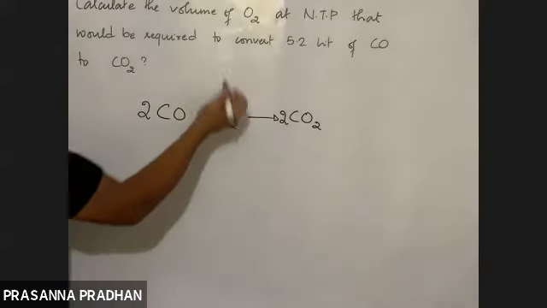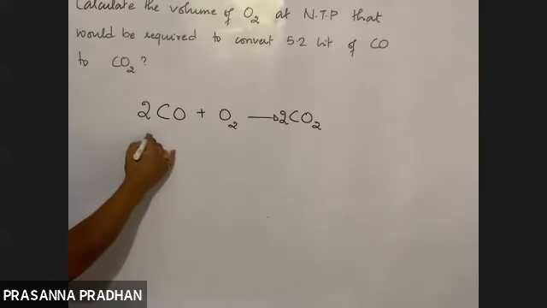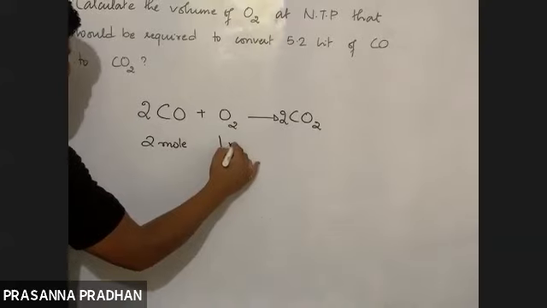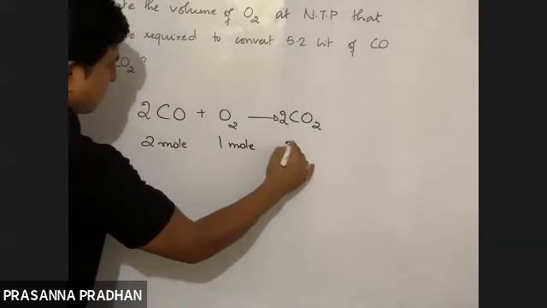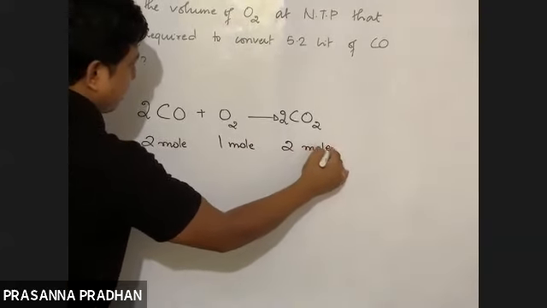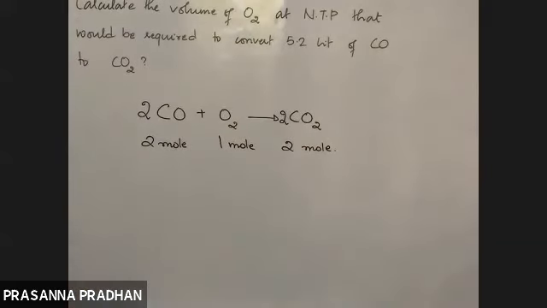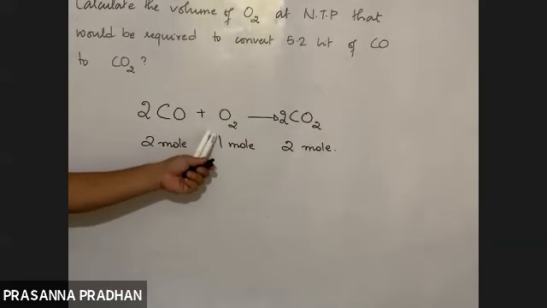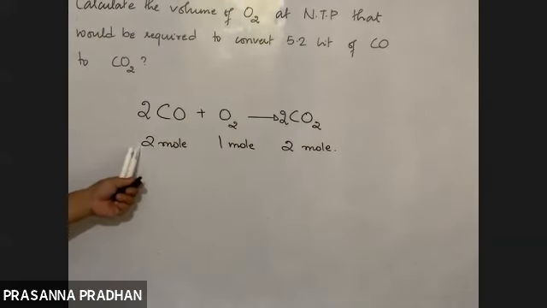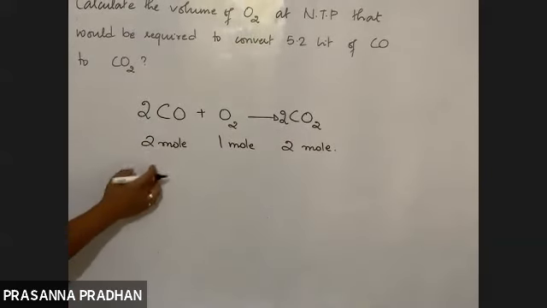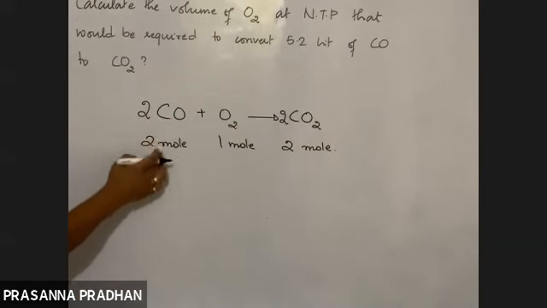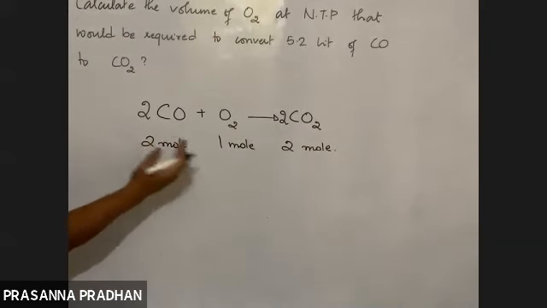So there is a relationship between volume and volume. So I'll express the mole in terms of volume. So 2 mole of carbon monoxide reacts with 1 mole of oxygen gas to produce 2 mole of carbon dioxide gas. We are supposed to find out the volume of oxygen required to convert 5.2 liter of carbon monoxide. So 2 mole of carbon monoxide occupies what volume? 1 mole occupies what volume?